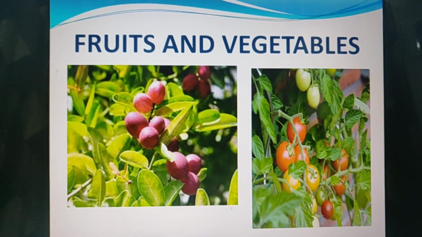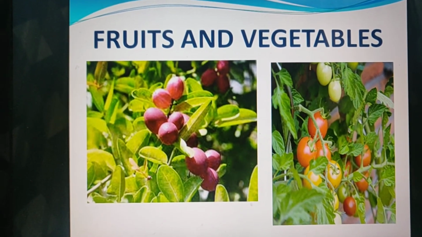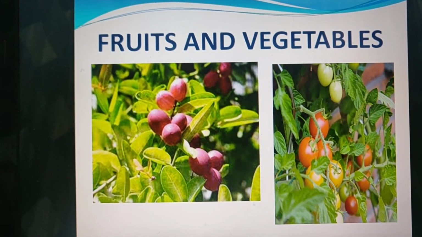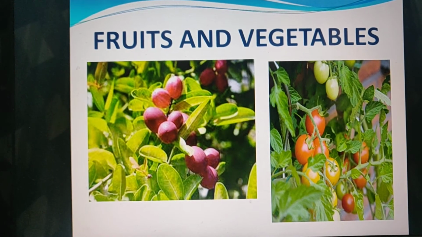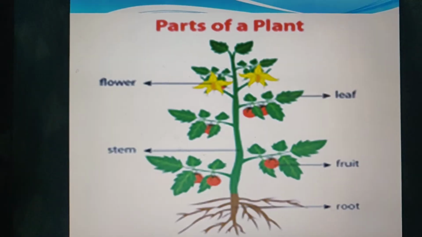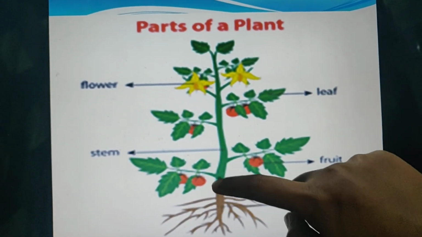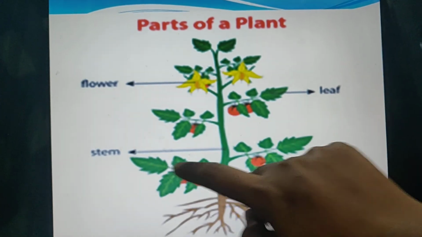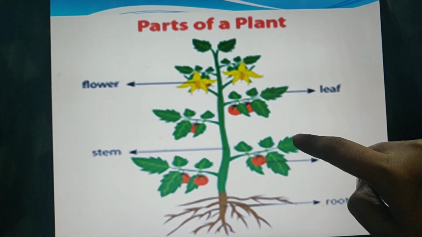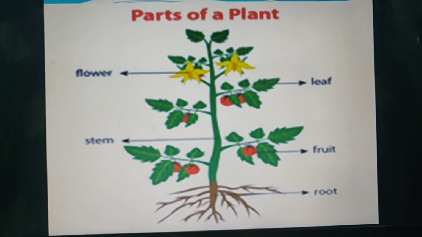Then we have fruits and vegetables. F-R-U-I-T-S, fruits. And V-E-G-E-T-A-B-L-E-S, vegetables. So let's have a quick recap again. These are the roots. This is the stem. These are the branches. On the branches we have different leaves. Then we have the flowers and the fruits.